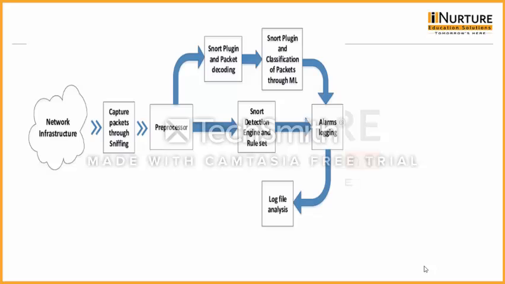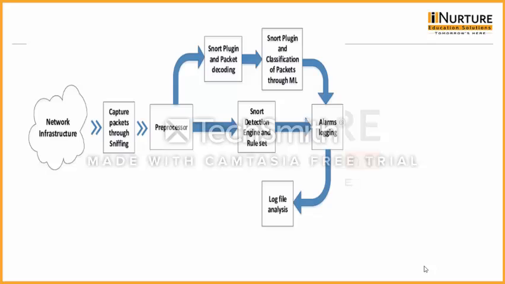And some traffic goes to the plugin and packet decoding. So Snort has a plugin and classification of packets through ML. In the processor there is a new mechanism, this is the anomaly based Snort mechanism. It is followed by Cisco also, where the suspicious packet is redirected to the new plugin.